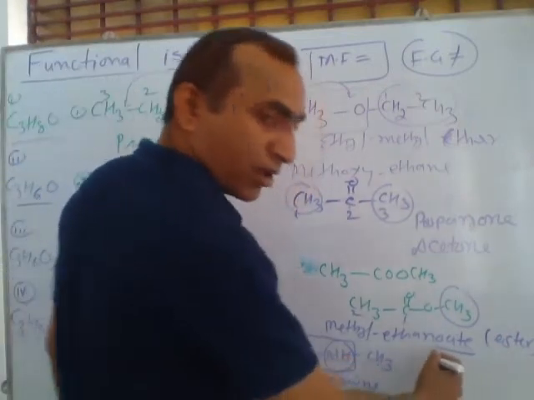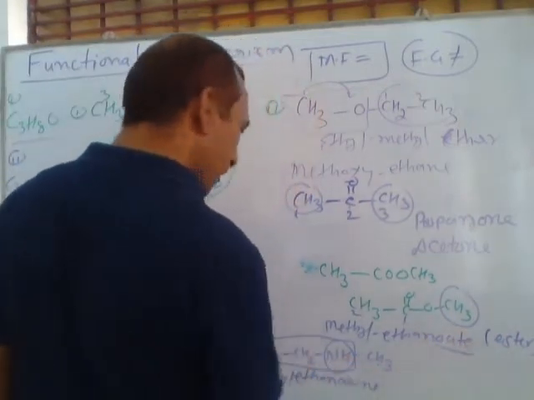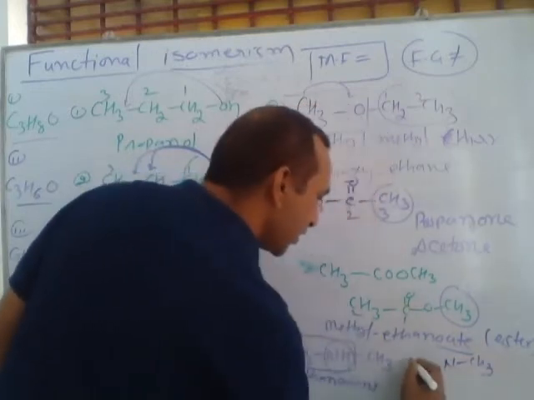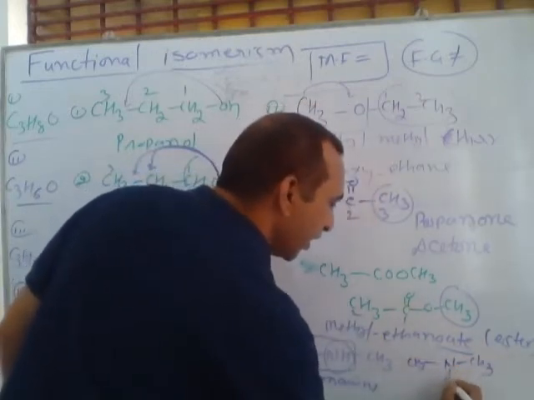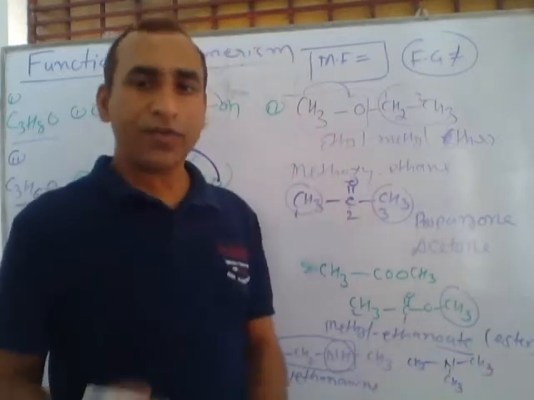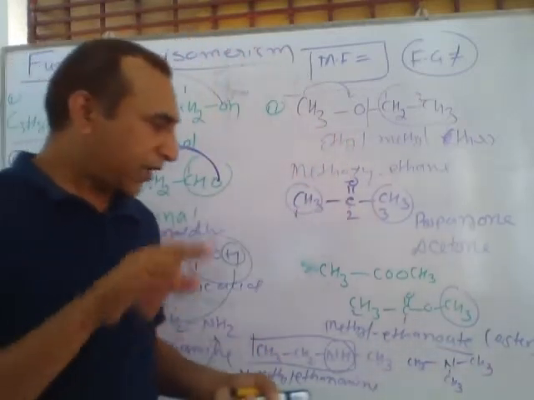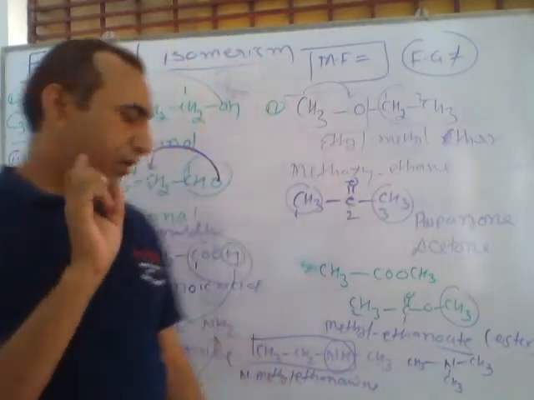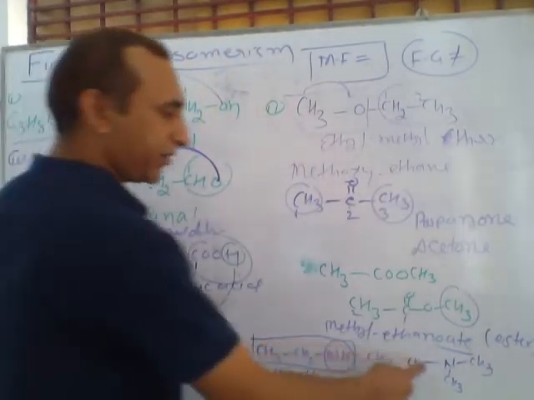If I write this compound this type, N with CH3, CH3 and CH3, if all the carbons are connected with nitrogen, this is called tertiary amine. This is primary amine, secondary amine, tertiary amine.